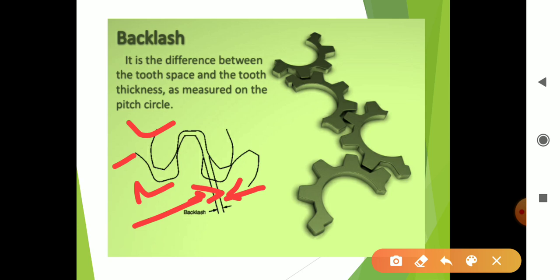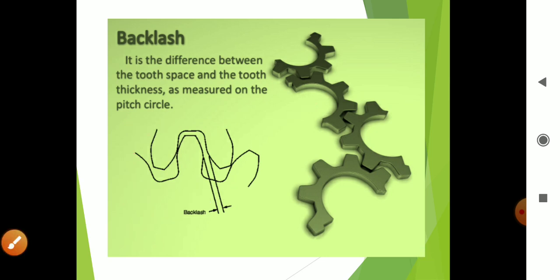Backlash is a very important property. Why is it important? Theoretically, backlash should be 0, but in actual practice backlash will be there. So backlash is provided. Why is it provided? To avoid jamming of the teeth. Again, in case of thermal expansion, backlash should be provided.